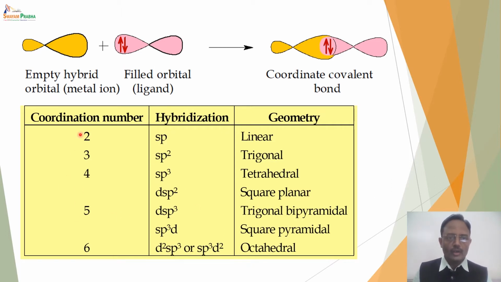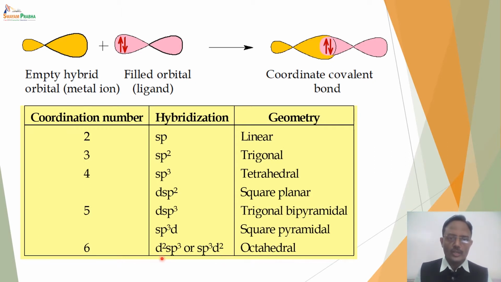Similarly, if the coordination number is 5, then we can have two possible hybridizations, either dsp3 or sp3d. If it is dsp3, then trigonal bipyramidal geometry is formed, and if it is sp3d, then square pyramidal geometry is formed. If the coordination number is 6, then 2 hybridizations are possible, d2sp3 or sp3d2.